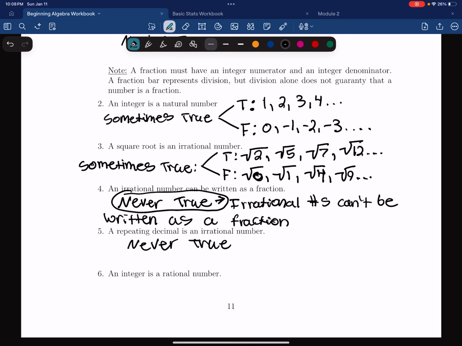Looking at example number 6, our last example, I encourage you to pause the video and give this one a go. And assuming you have tried this example on your own, let's work through it. So we have the statement, an integer is a rational number. So is this always true, sometimes true, or never true? Is an integer always a rational number? This statement is always true. Because any integer can be written as a fraction, as we have seen.